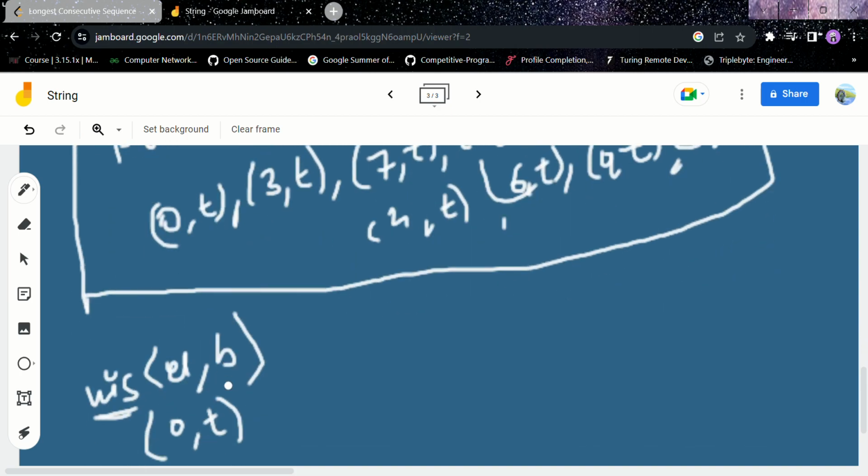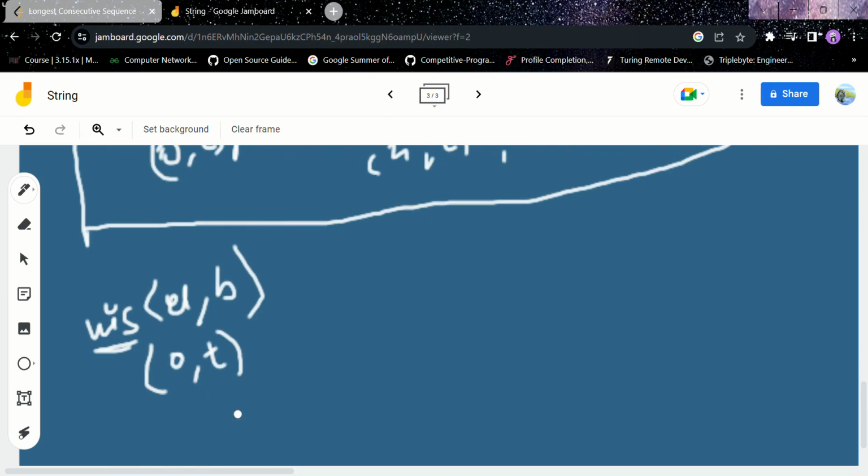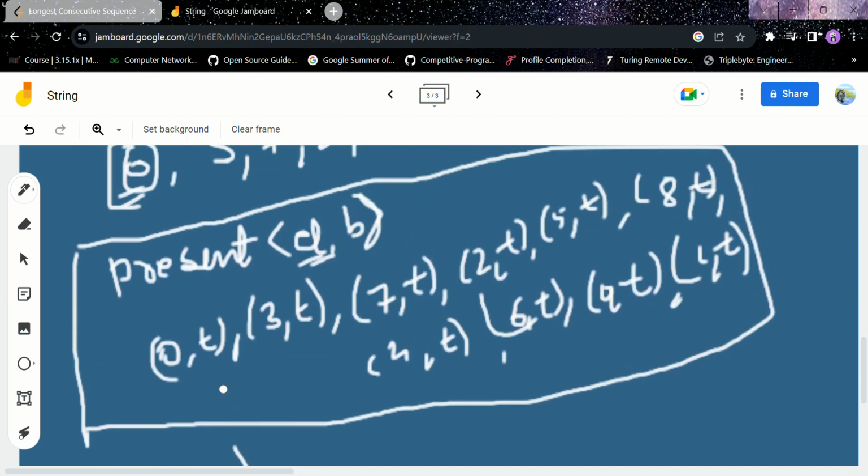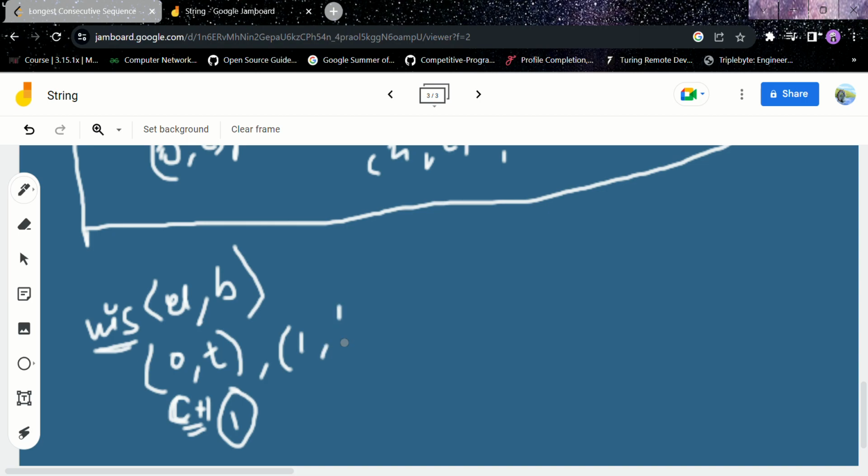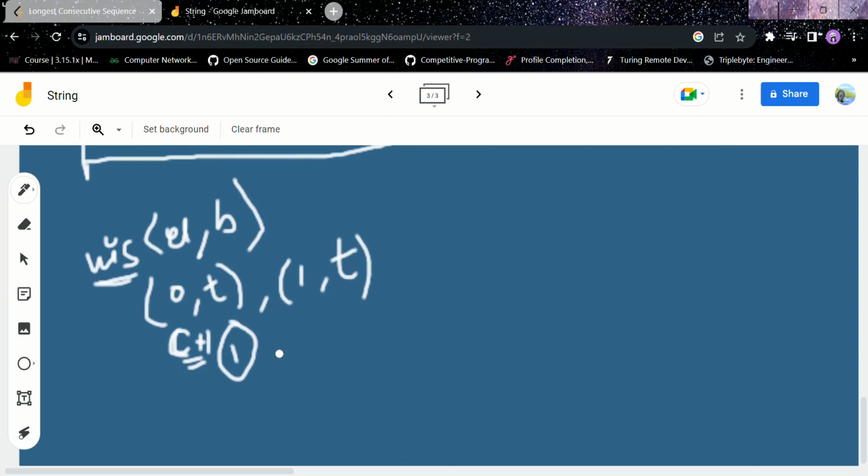So now we will run a while loop inside this for loop and check for 0 plus 1. This is our current element, and we check for current plus 1, which would be 0 plus 1, that is 1. Is 1 present in our hash map? Yeah, 1 is present, so mark 1 as true. And one thing we missed, we will count the maximum sequence here. Sequence is 1, now sequence plus plus equals 2.